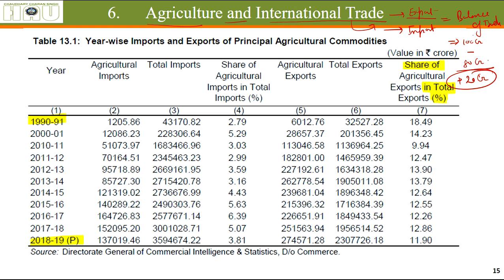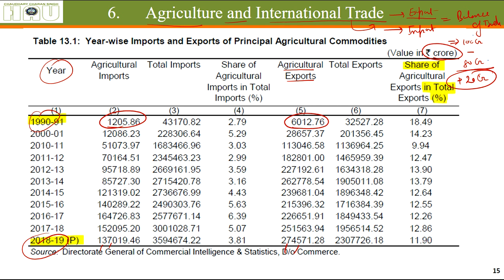From the year 1990 up to the year 2018-19, the agricultural imports have increased in value, in crores, from 1205 crores to 1,37,000 crores. Whereas agricultural exports have increased from 6,000 crores to 2,74,000 crores.